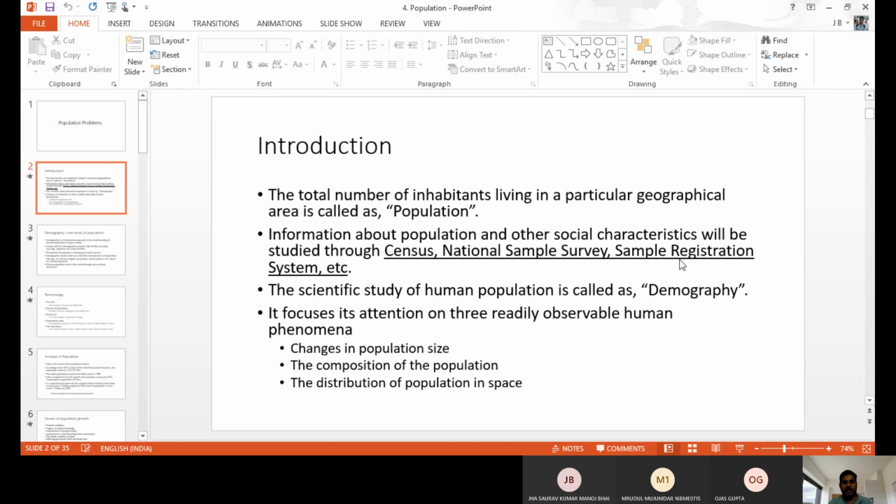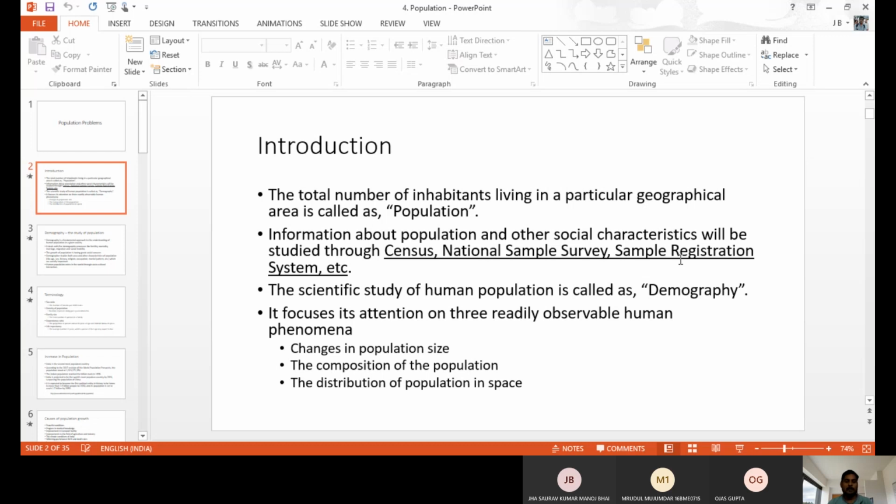Census: every 10 years, the Government of India does a total count, that is the census. We were supposed to do it in 2021 also, but because of Corona, we postponed the work. The last census was in 2011. Like this, every 10 years the government counts the total population in a particular area. Through the census, you can get the total population numbers.